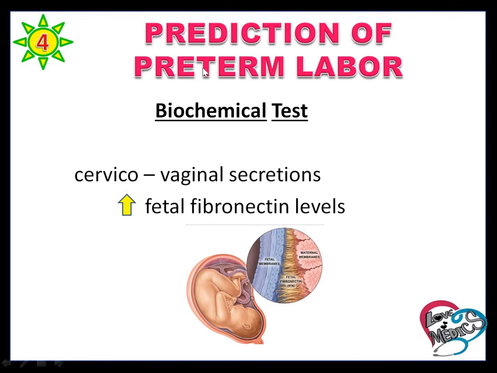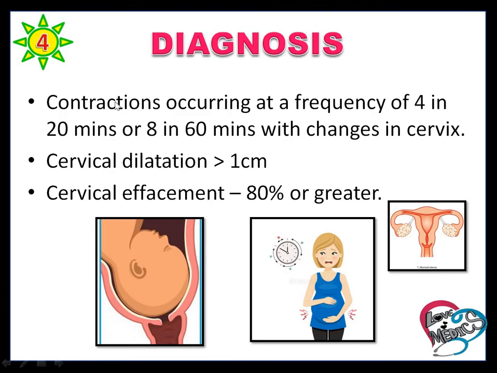And in the biochemical test of cervicovaginal secretion, an increased fetal fibronectin level is present, which means the fibronectin present between the fetal membrane and the maternal membrane. If the membranes separate, it causes labor. So fibronectin is present in the cervicovaginal secretion, and uterine contractions occur at a frequency of 4 times in 20 minutes or 8 times in 60 minutes with cervical changes: cervical dilation more than 1 mm, and cervical effacement of 80% or greater.